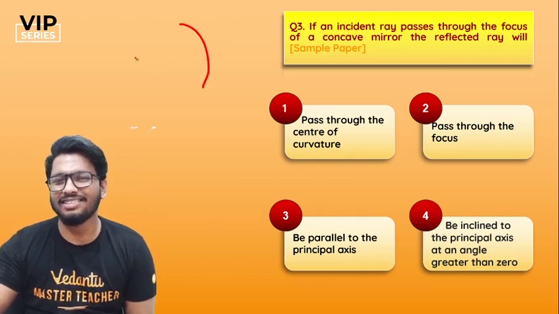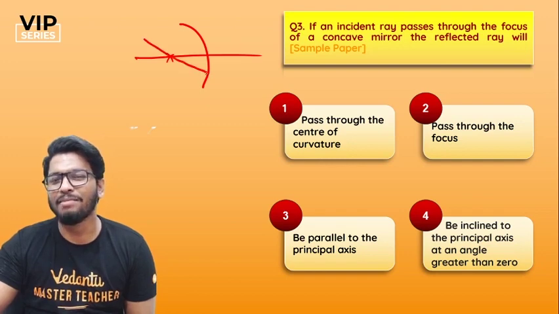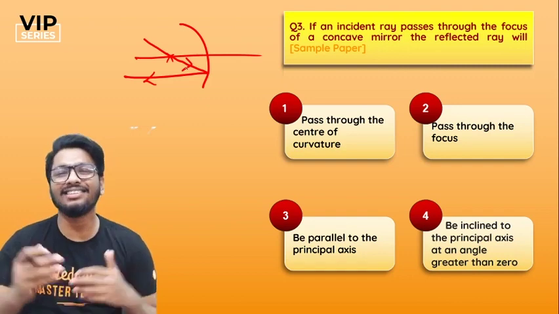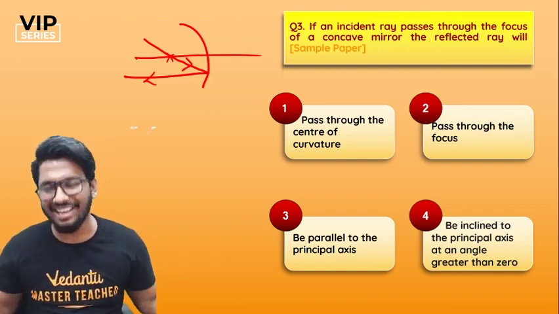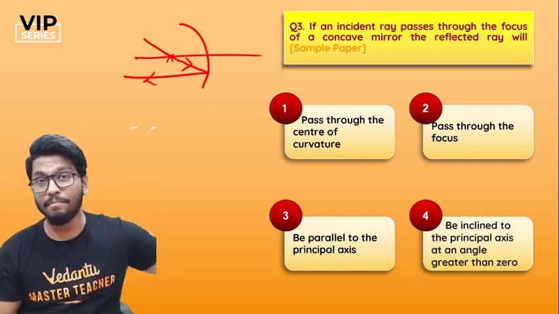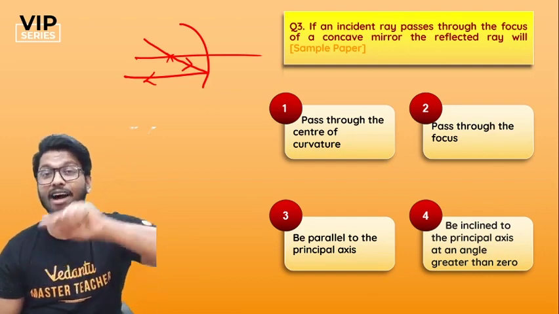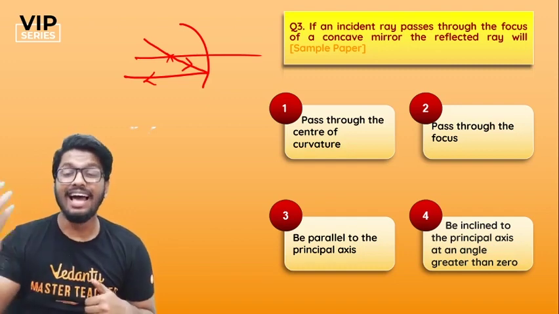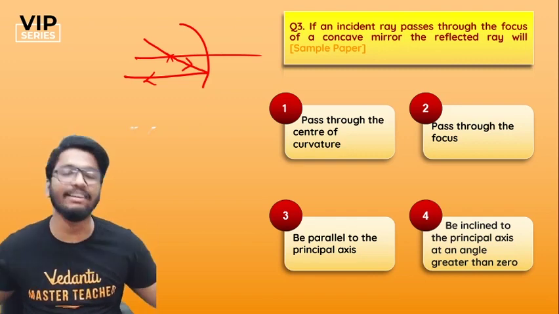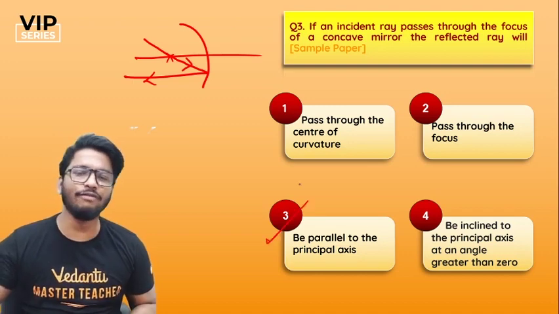So if you think about it, if this is a concave mirror, if the ray of light is passing through the focus, after reflection it will become parallel to the principal axis, because that's how it is. This is one of the principal incident rays. There are 3 principal incident rays. One is that if it's passing through the focus, then it will become parallel to the principal axis after reflection. The second one is if it's already parallel to the principal axis, then after reflection it will pass through the focus. And thirdly, if a ray of light is passing through the center of curvature, then it will pass through undeviated. So that's how it is, people. So the right answer would be option number C. Simple, right? Moving on to the 4th question.